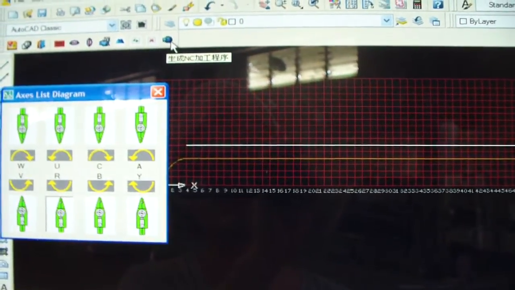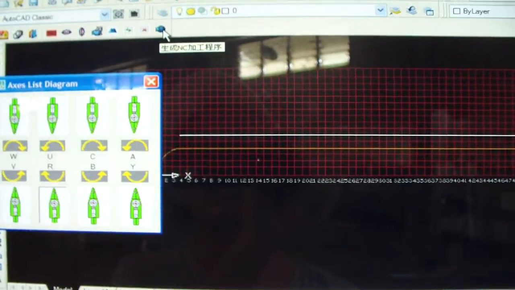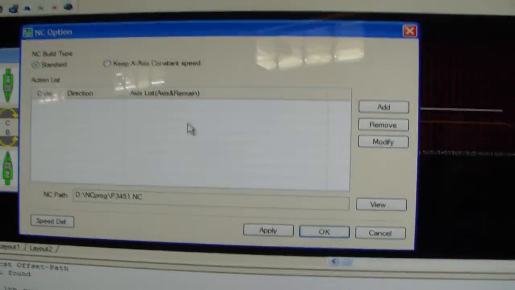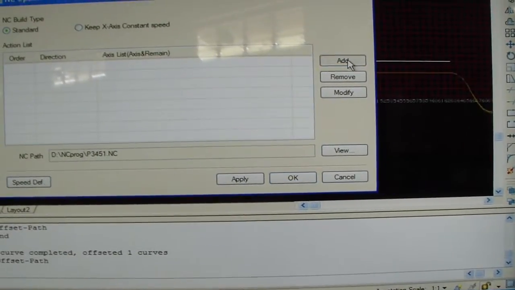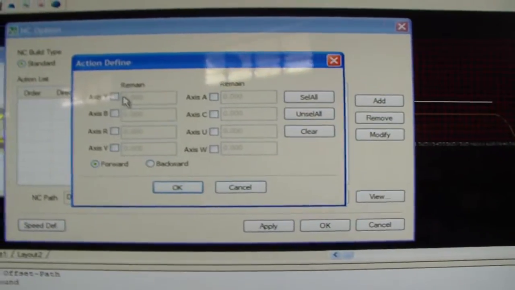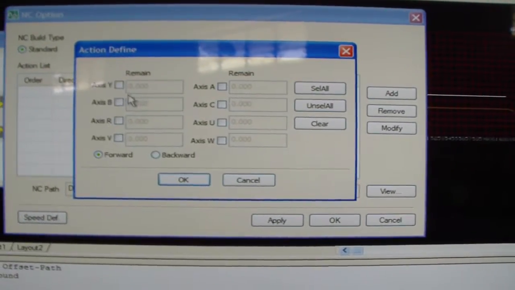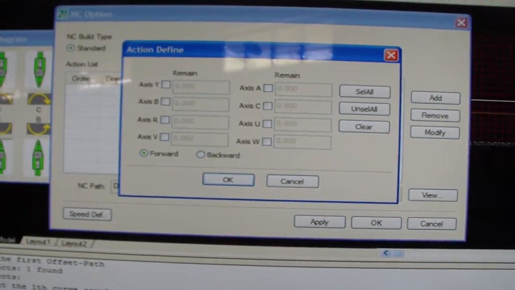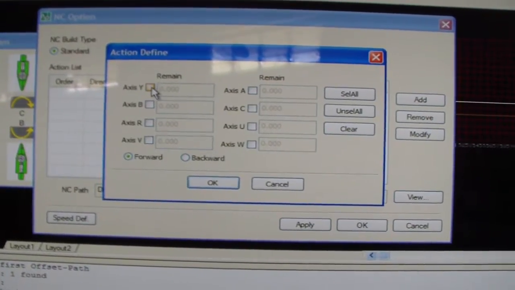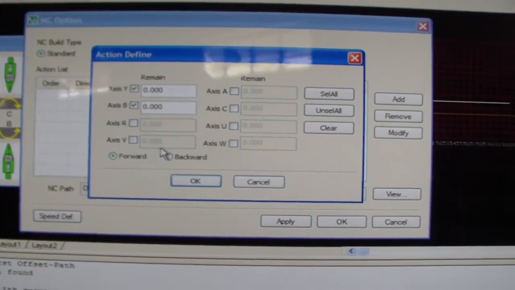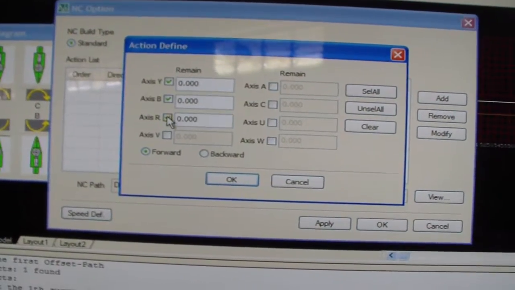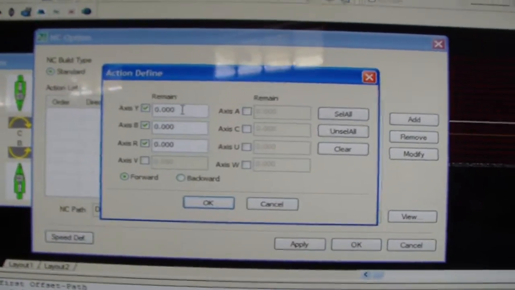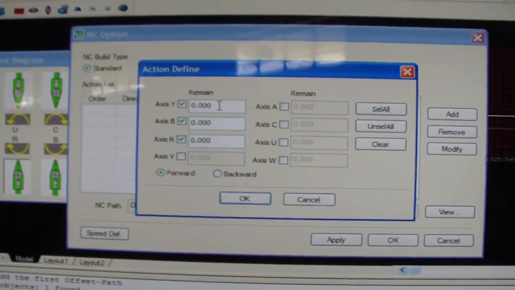Now the last step. I will press this button to generate the NC program. It will show this window. I press the add button and it shows the spindles. For the spindles, we use Y, B and the R sanding belt. I select this one: Y, B, and R. Since we use 2 milling cutters for rough milling and finish milling,